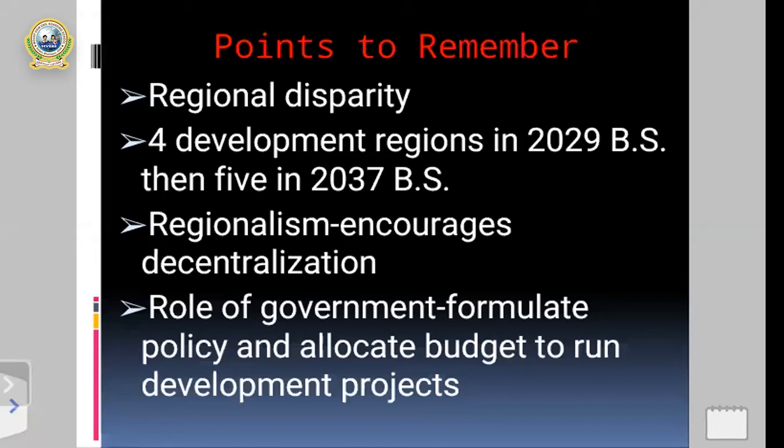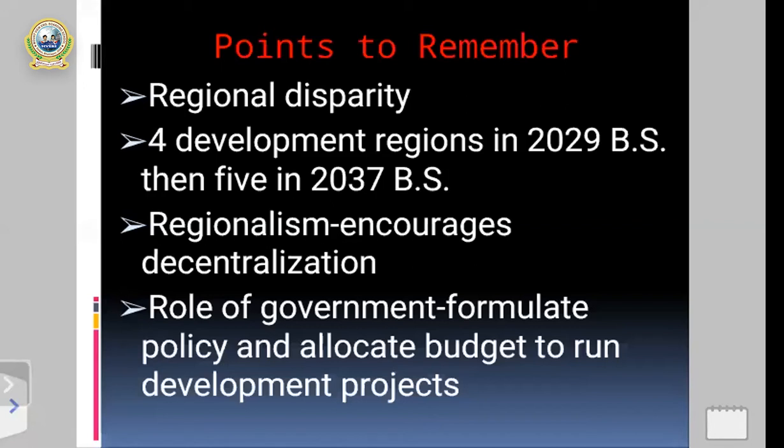That means regional disparity means unequal development in the different regions in the context of Nepal. That's the definition of regional disparity: unequal development in the different developing regions. And as we all know, this regional disparity is one of the major challenges of our country, Nepal.